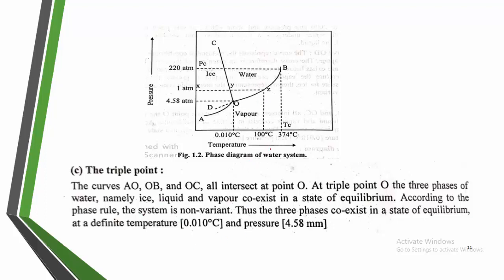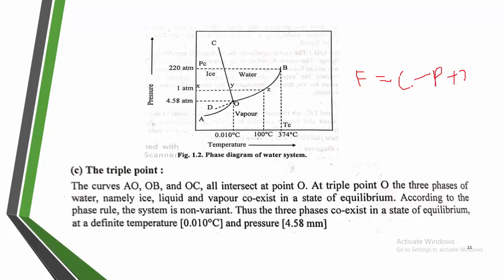According to the phase rule, this system is invariant, independent of any variable. There is no need to specify any variable for that state of equilibrium. Let me calculate the degree of freedom of this point. On this point, F is equal to C minus P plus 2.